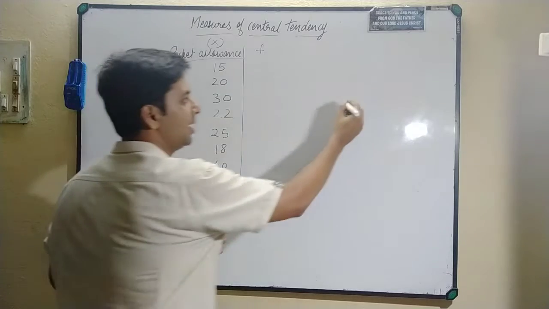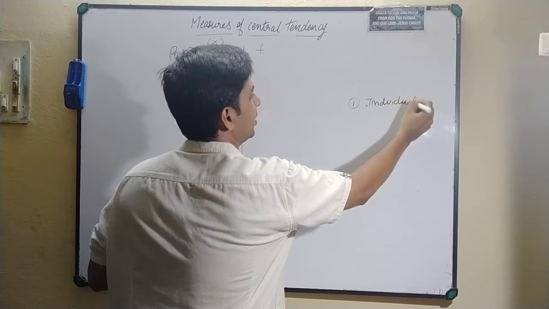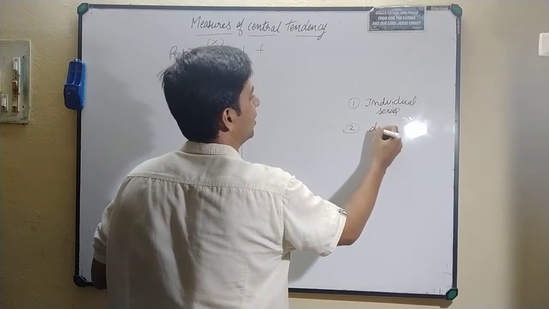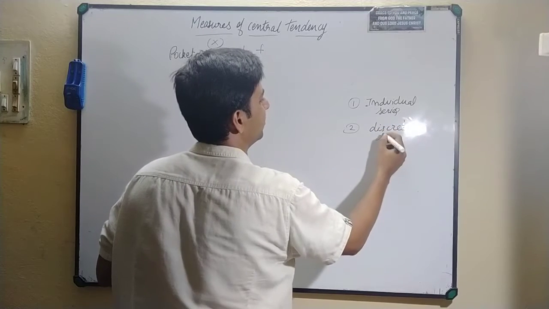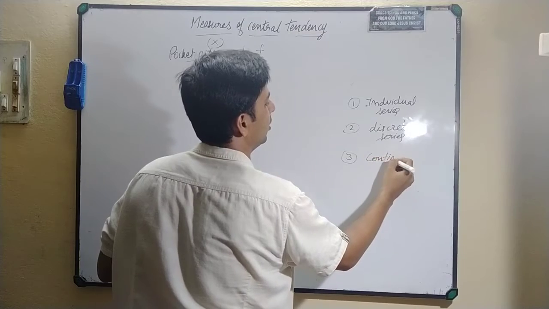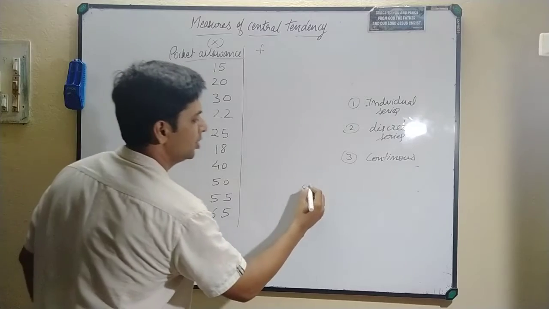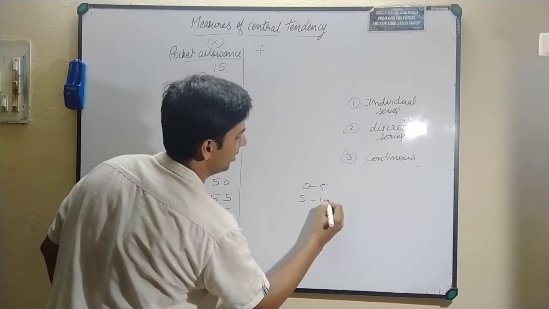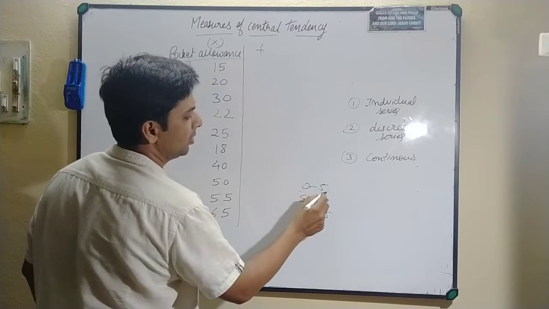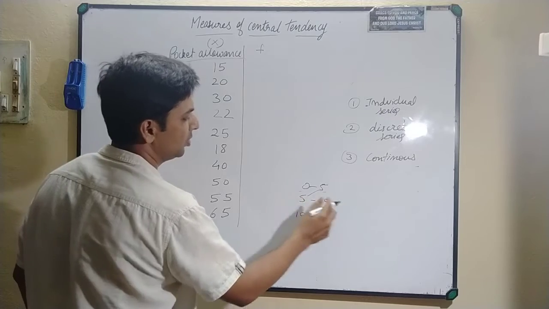So it may be possible that you will face an individual series, or you will have a discrete series, or the third one will be a continuous series. Okay, so continuous will be like this: 0 to 5, 5 to 10, 10 to 15, like that. This will be the lower limit, upper limit, and you can see where it is ending, 5, and it is again starting from 5.